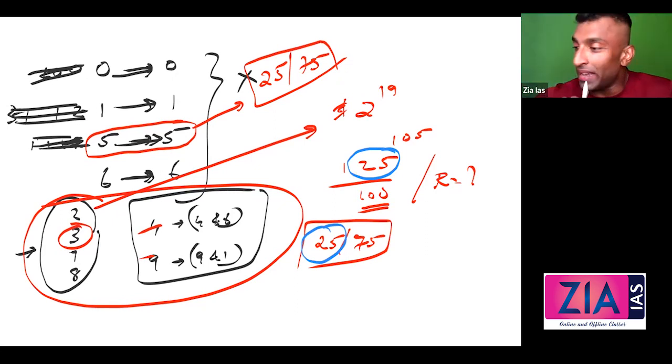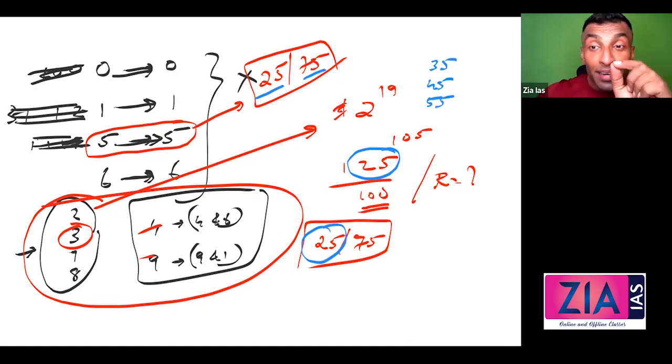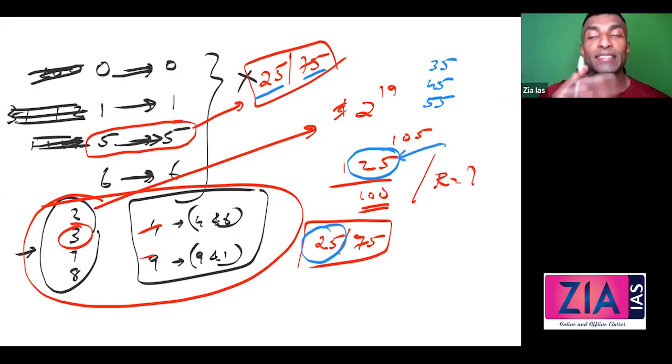Now, I don't know whether I'm making it complicated for those who are from a non-math background. Let me tell you guys, if a number is ending in 5, a last digit question is always 5. If it is a last 2 digits question, it's always 25 or 75, if the number is ending in 5. Number ending in 5 means what? It could be 35, it could be 45, it could be 55, etc. But if the number is ending in 25, whatever be the power, the answer is always 25.